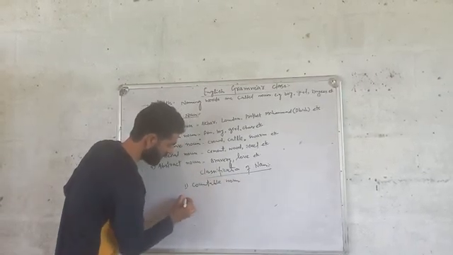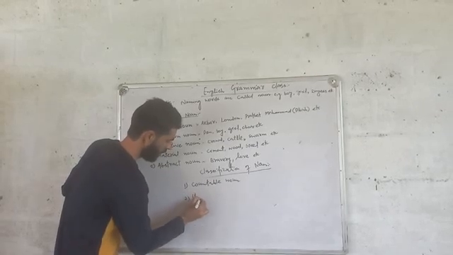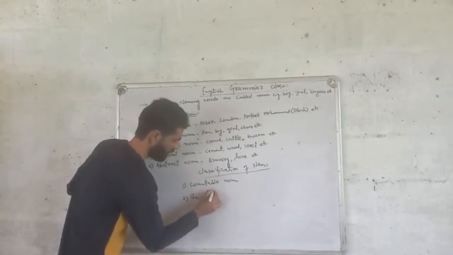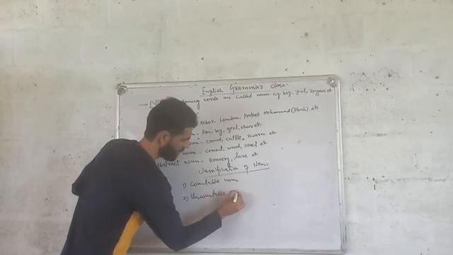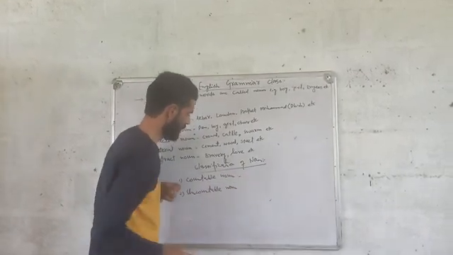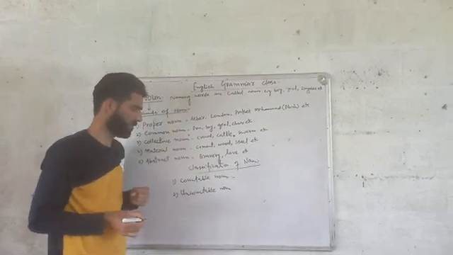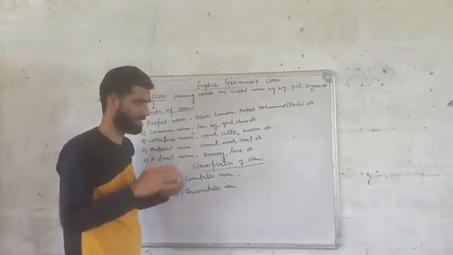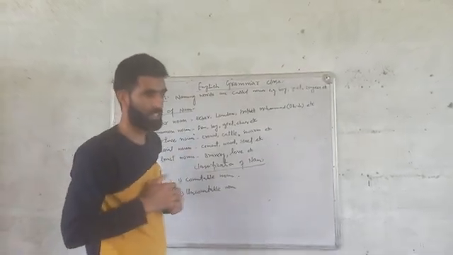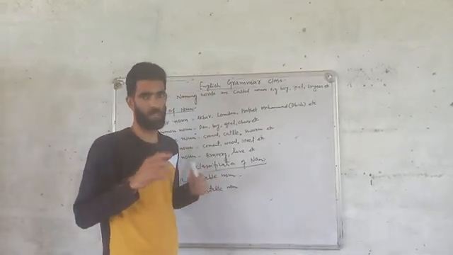Number two is the uncountable noun. If you ask me what a countable noun is, I will tell you. Countable nouns are the kinds of nouns in this world, in the universe, which can be counted.